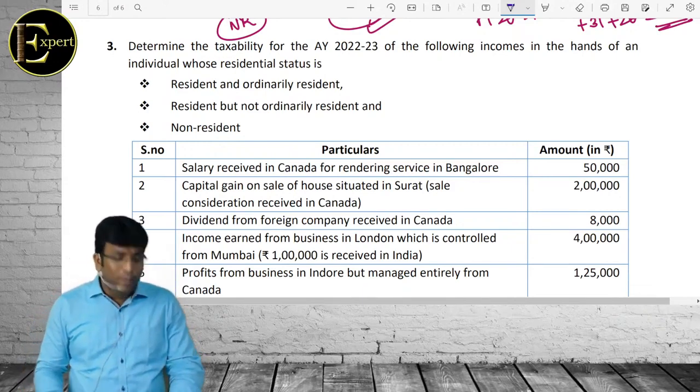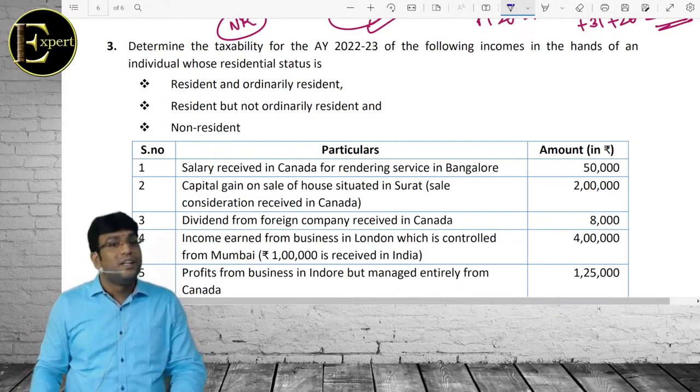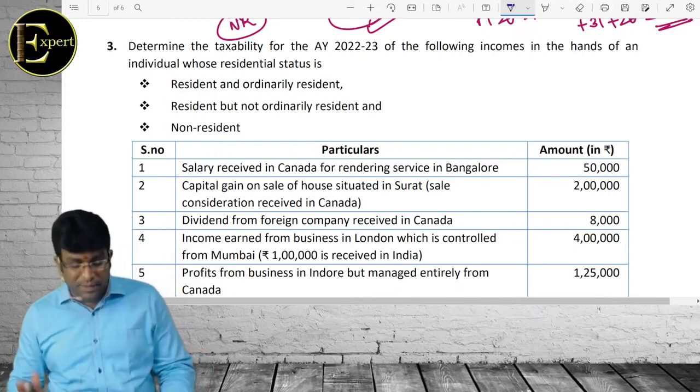Everyone? Yes, sir. I don't want to close the class. Give me 5 more minutes. We'll solve this question, then we'll go. Please cooperate. ठीक है? खत्म करेंगे इसको.